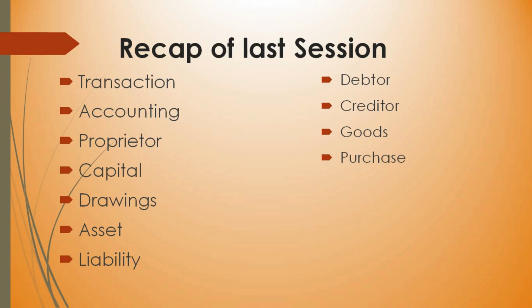Next term, purchase. What is purchase? Only the goods bought by the business are called purchase. What is goods? Goods are nothing but the things or products with which the business deals. And goods bought by the business are called purchase. Purchase returns.